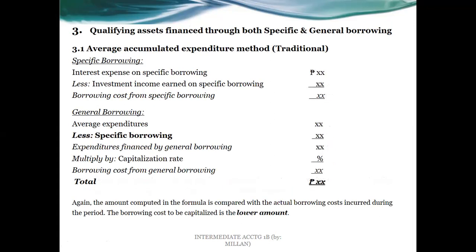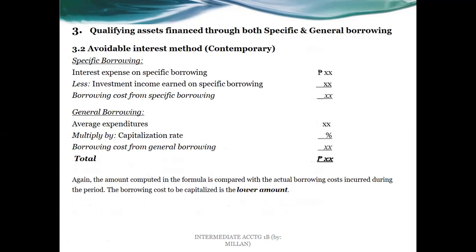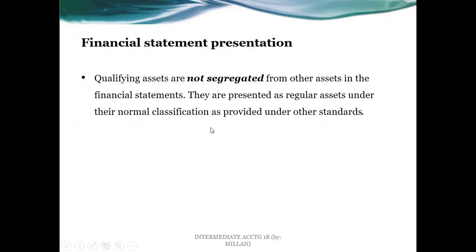Traditional is also known as the average accumulated expenditure method, while contemporary is the avoidable interest method, meaning had we not entered into the construction contract, then you would not have incurred the interest. And the financial statement presentation: qualifying assets are not needed to be segregated from other assets in the financial statements. They are to be presented as regular assets under their normal classification as provided under other standards.